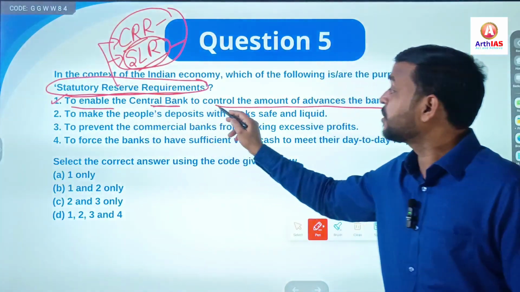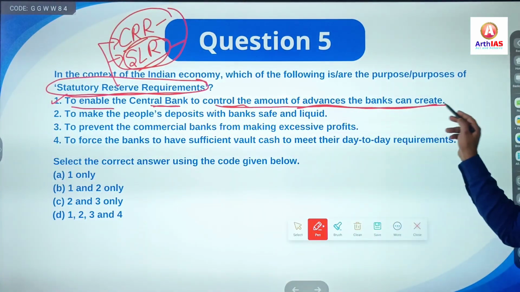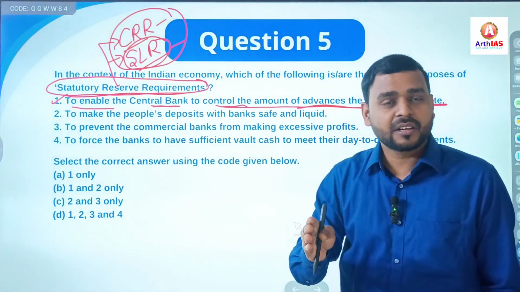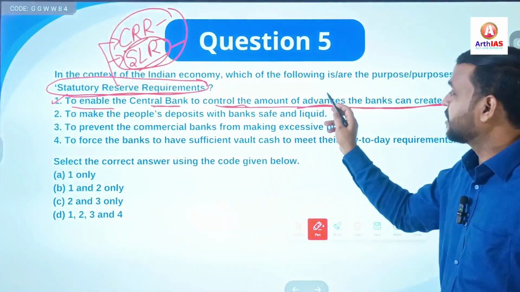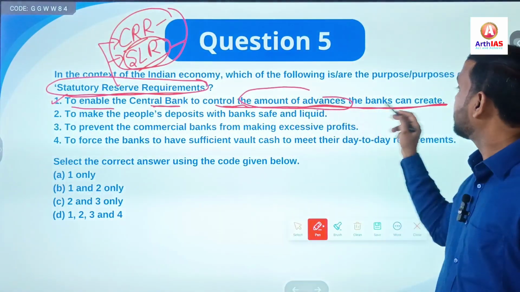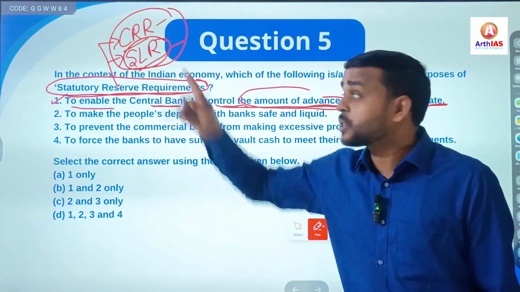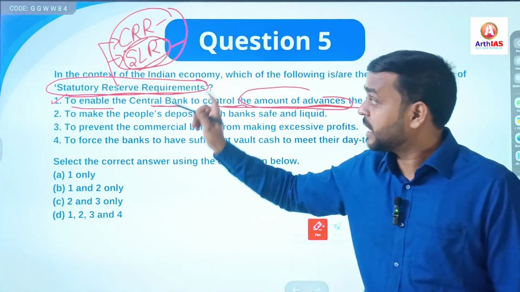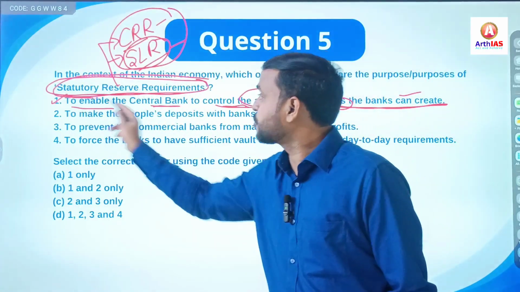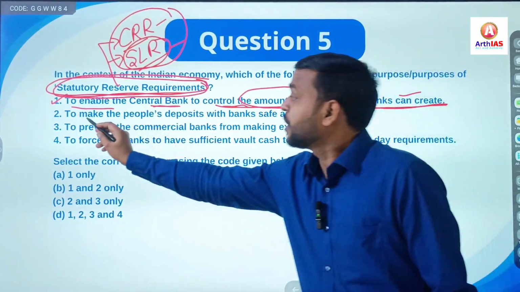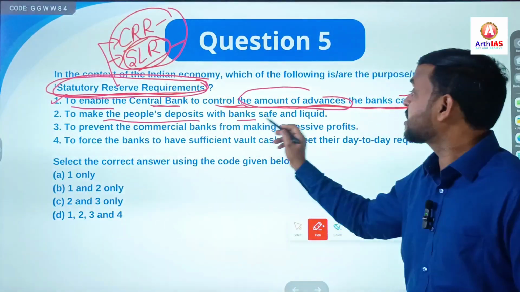To enable the central bank to control the amounts of advances the bank can create, means to manage the amount of advances by the bank, RBI uses these two instruments, CRR or SLR, and both come under statutory reserve requirements. First statement is correct. Second, to make people's deposit with banks safe and liquid.